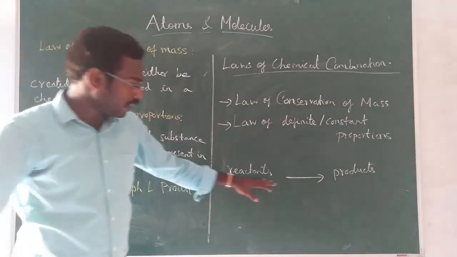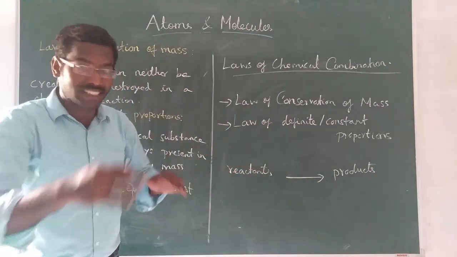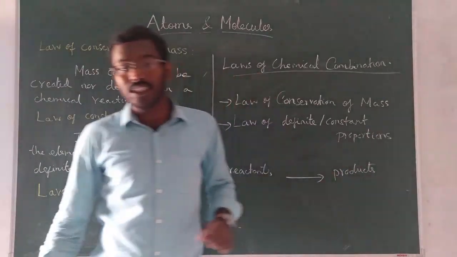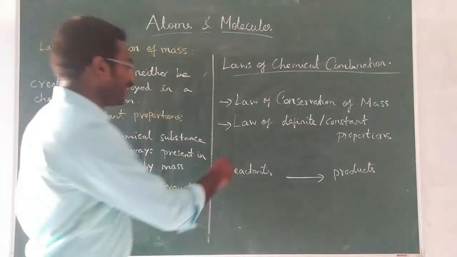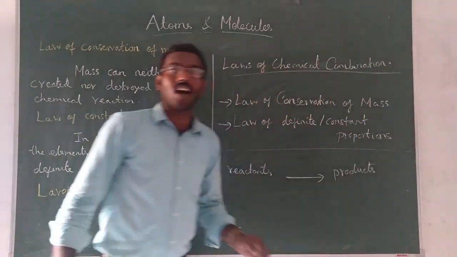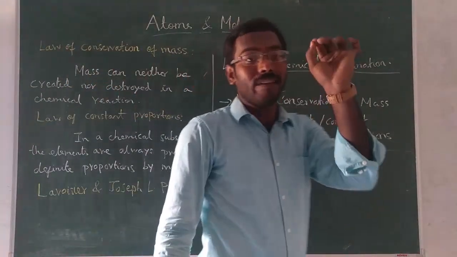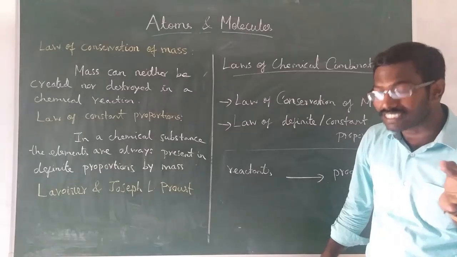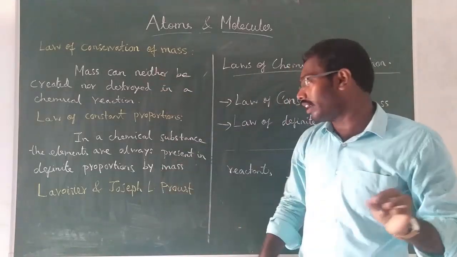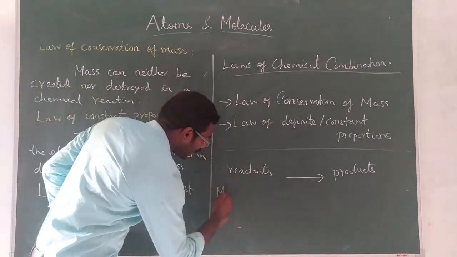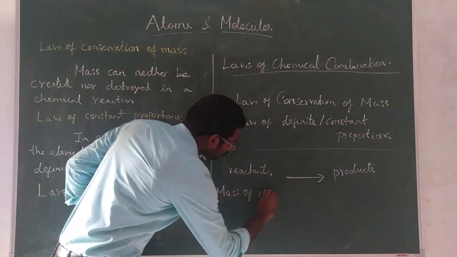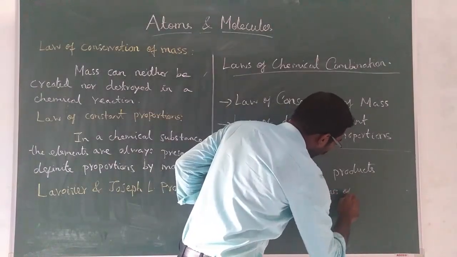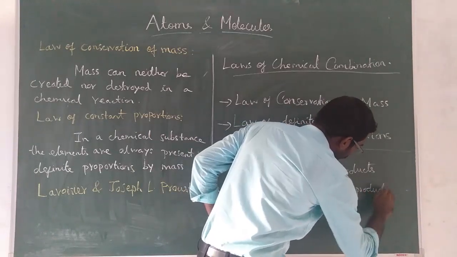Here, elements or compounds react with each other. They are called reactants, and the final output is called products. What this law says, mass can neither be created nor destroyed, means the mass will remain the same. It will not increase or decrease. In short, this law says that the mass of the reactants is equal to the mass of the products. No increase, no decrease. Understood?